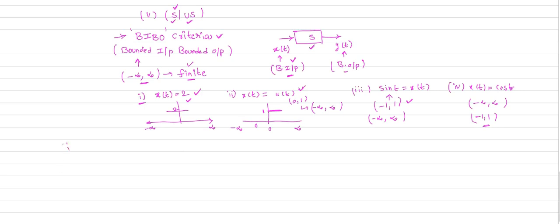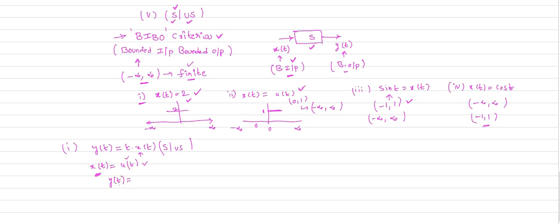Let me quickly explain stable and unstable systems by taking one example. The system is described by this equation: y of t equals t times x of t. Now you check whether the given system is stable or unstable. How can you check? You just give the system a bounded input signal. What is your bounded input signal? Your u of t is a bounded input signal. So in the place of x of t, you substitute a bounded input signal. If you get a bounded output, then the system is a stable system.